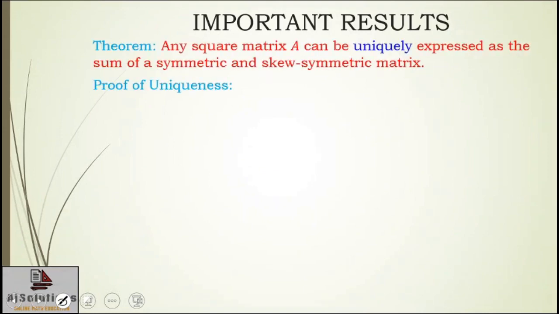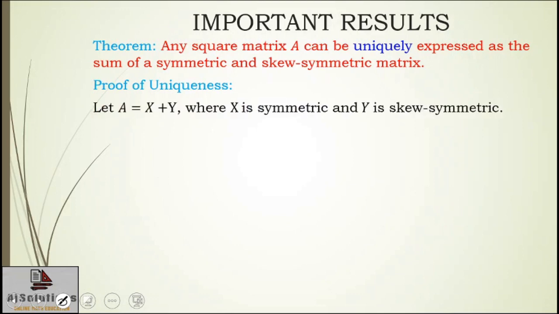To prove the uniqueness of the expression, I am going to write A as some matrix X plus some matrix Y, where matrix X is symmetric and matrix Y is skew symmetric. And I am going to prove that this matrix X is nothing but P and this matrix Y is nothing but Q. So I am not going to get any different matrix; I am going to get the same matrix, and obviously then the expression is unique.